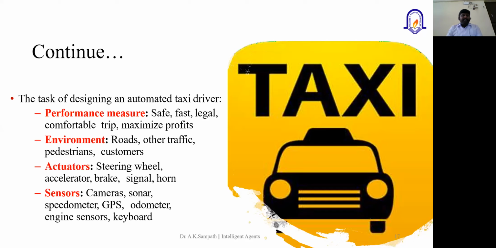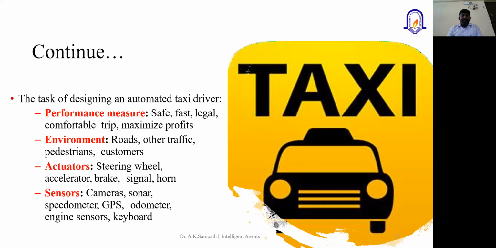And the third element is the actuators. These are the different parts of the self-driving car, like the steering wheel, accelerator, brake, signal, and all other things. And the sensors are the different elements which interact with the environment.